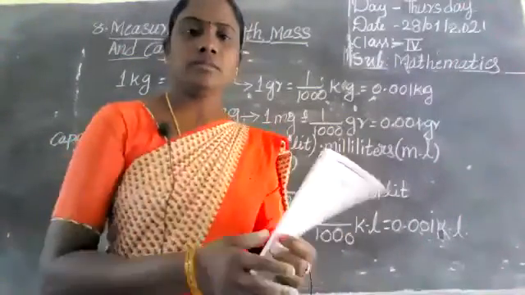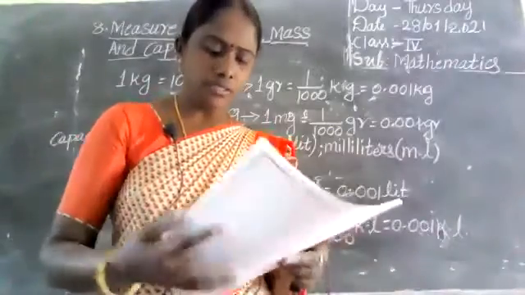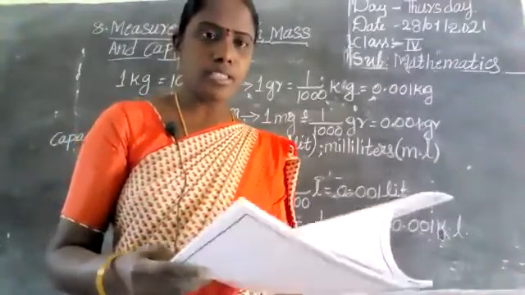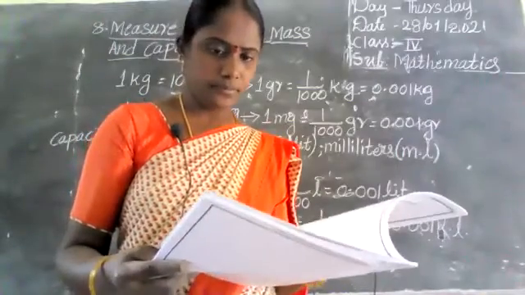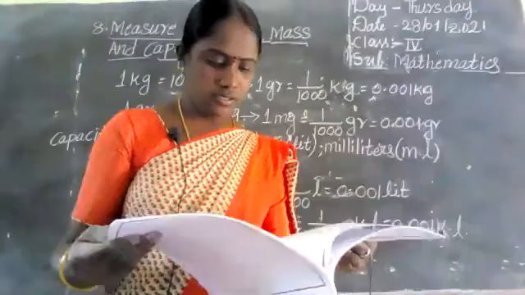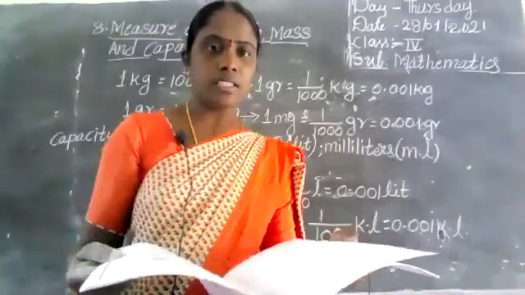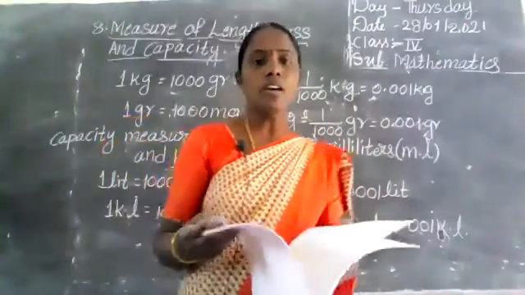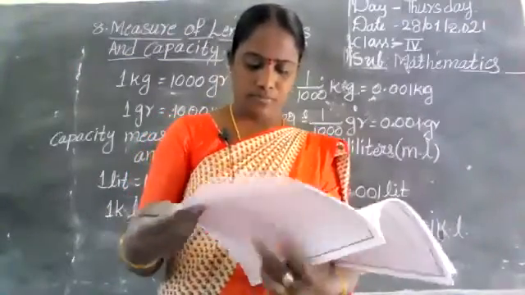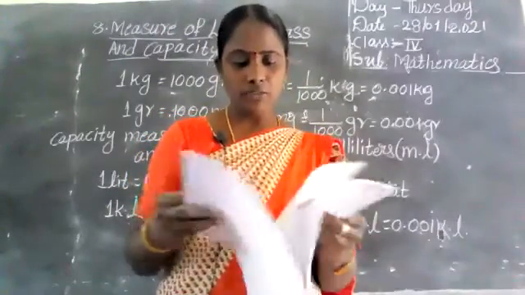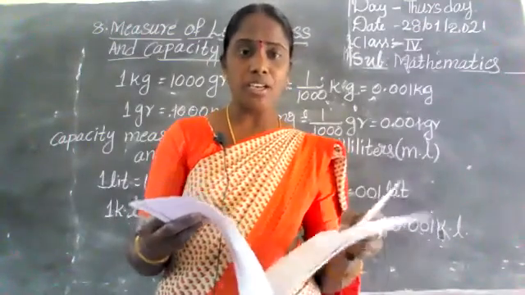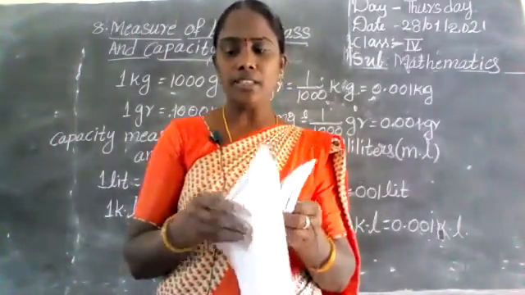Okay? How many days are completed from our worksheet? I think day 6 is completed. Yes, children? Am I right? Okay, in day 6 what is given? Yes, choose the correct answer. In yesterday's class I explained. Day 6 also completed. Now day 7. In day 7, here also choose the correct answer. Here only subtraction and addition are given. You have to complete that one also, children.